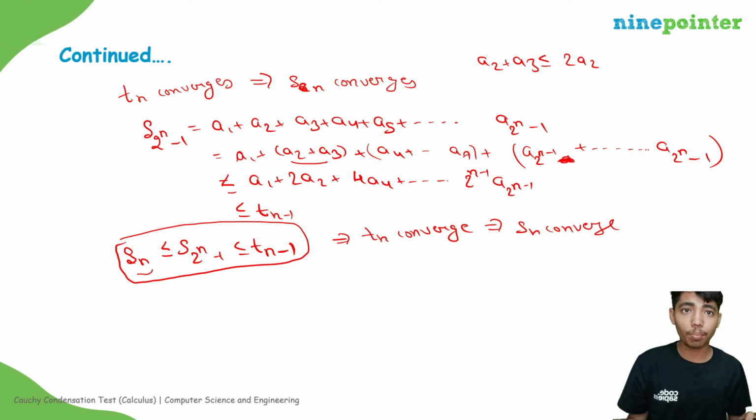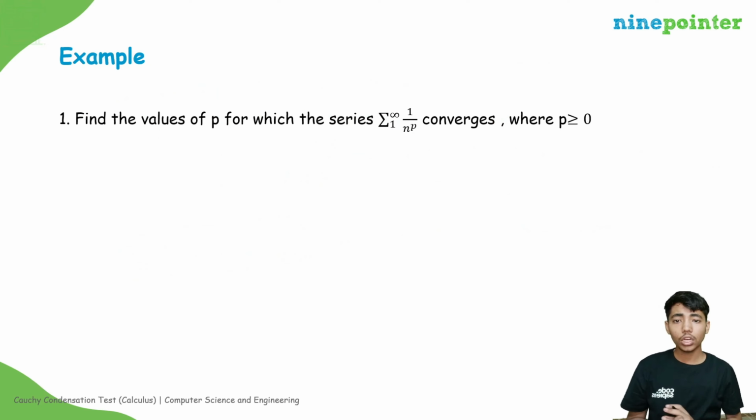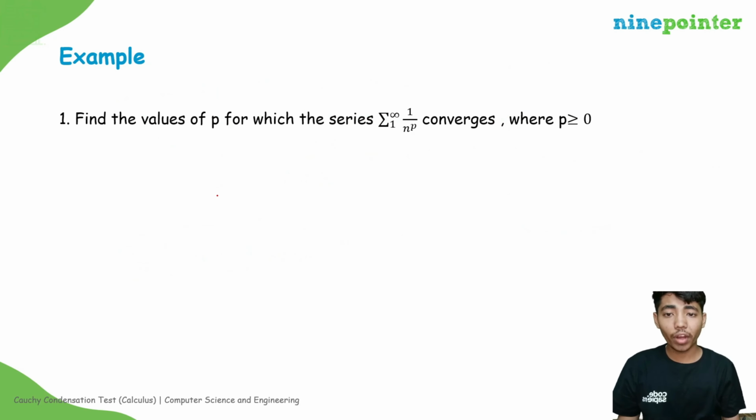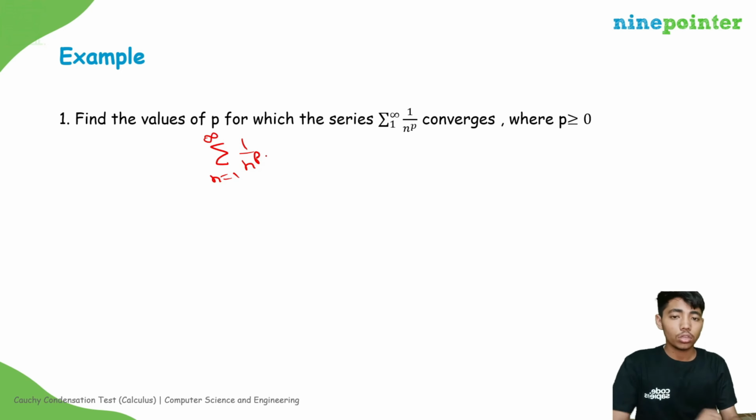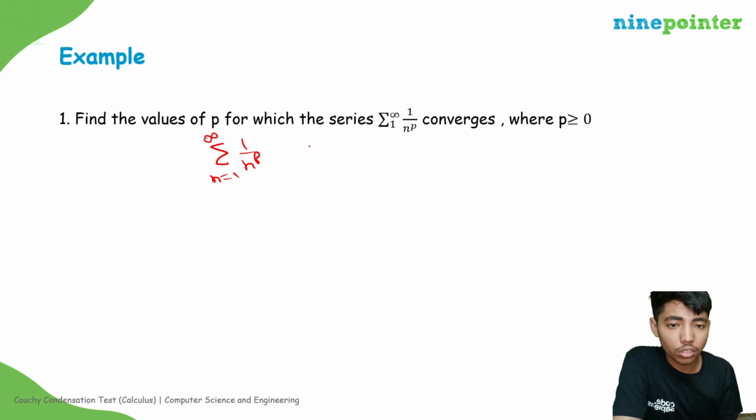Now let's see an example of how to use this to find the convergence of a series. You have to find the values of p for which the series summation of 1 upon n to the power p, n equal to 1 to infinity, converges. So let p be greater than 0. So an is equal to 1 upon n to the power p.